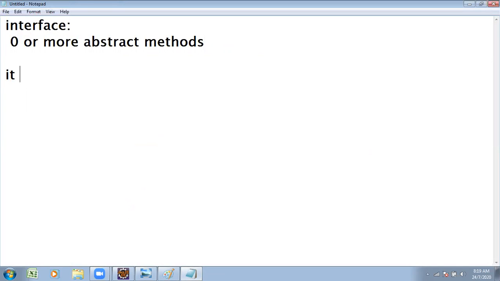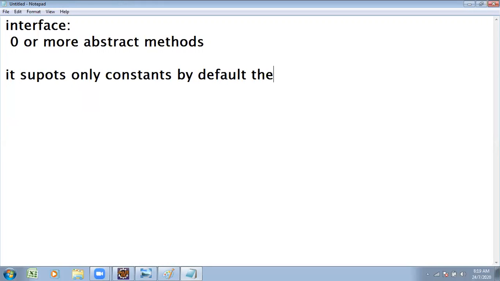An interface supports only constants by default. Even though you have not declared them, by default they are public static final.